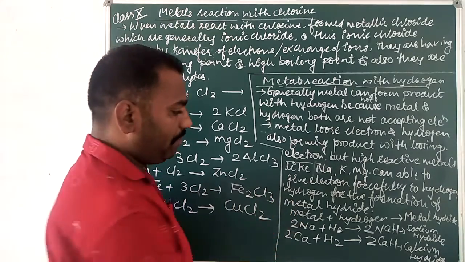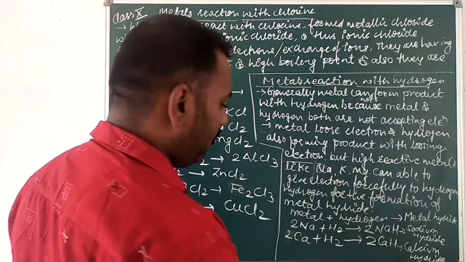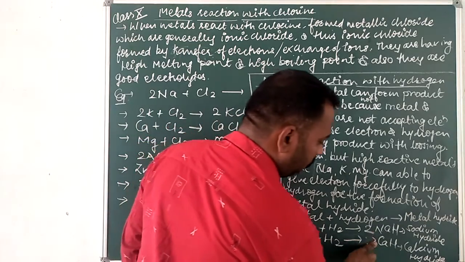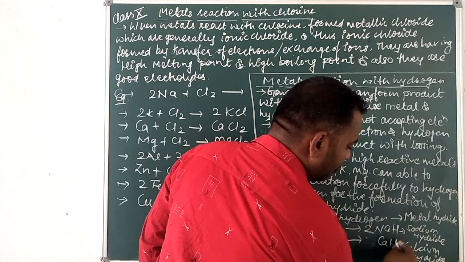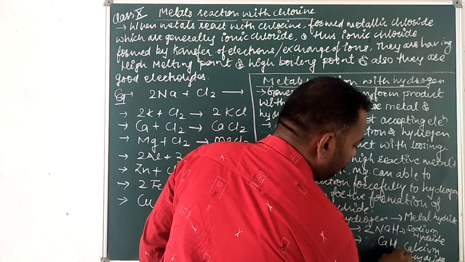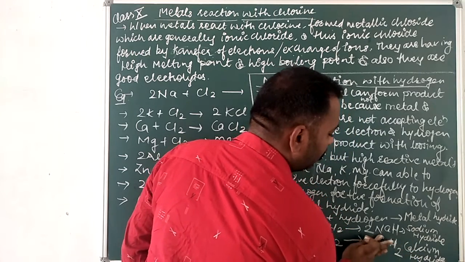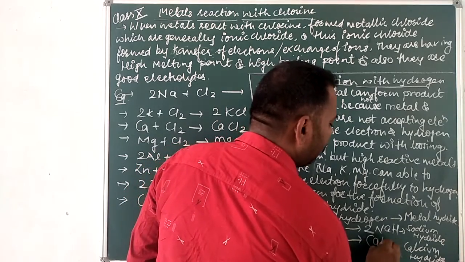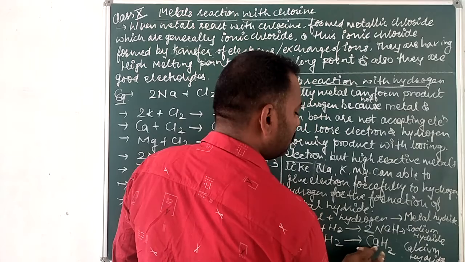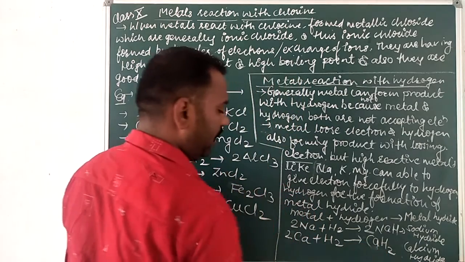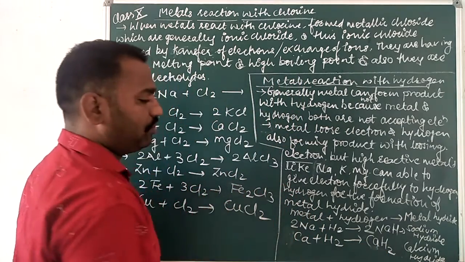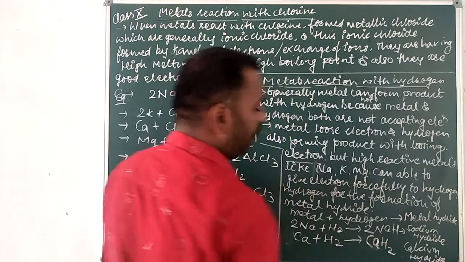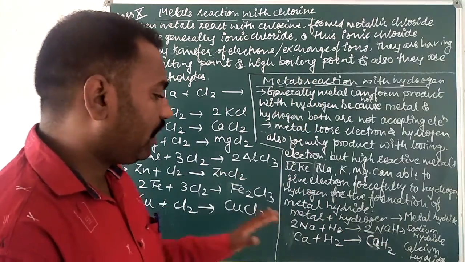So for that, 2Na plus H2 gives 2NaH, sodium hydride, and this is calcium hydride, CaH2. Generally you cannot see these reactions, but they can happen in rare cases. I hope you are understanding what I am telling here.